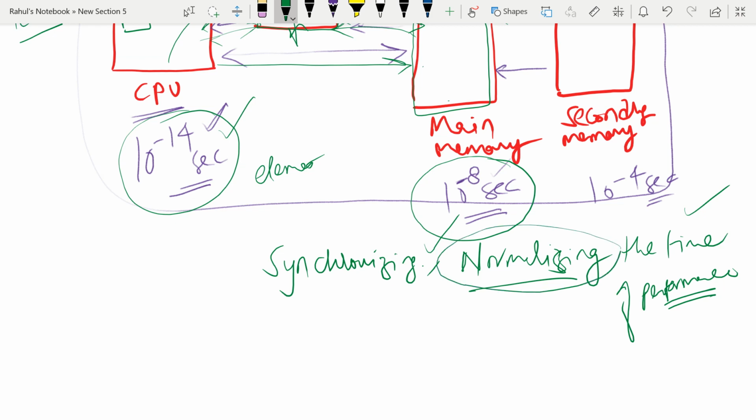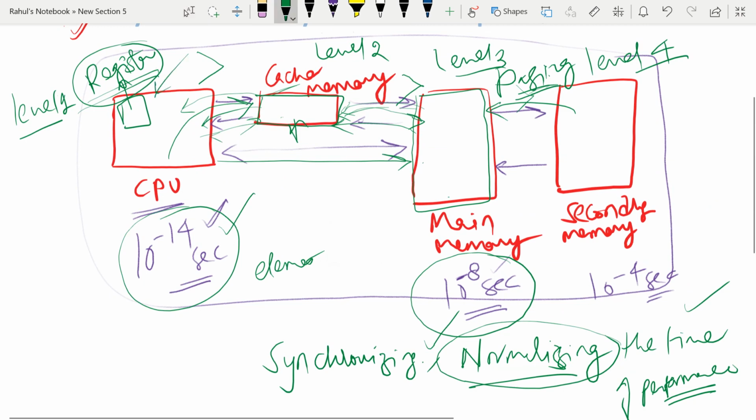For this normalization, if all the instructions were on the registers, then the time consumption would be much lesser, but it is not possible because of the higher cost of the registers. Cache memory is also higher cost than main memory, and main memory has somewhat higher cost than secondary memory. You can say, sir, we can store all the instructions in the cache memory itself so the time requirement will be very low, but in that case the cost of the complete computer will be more.